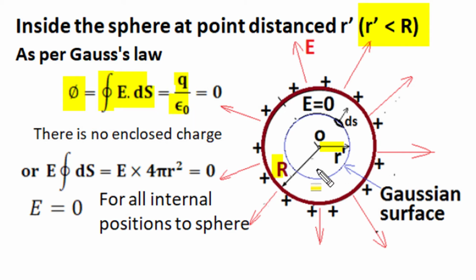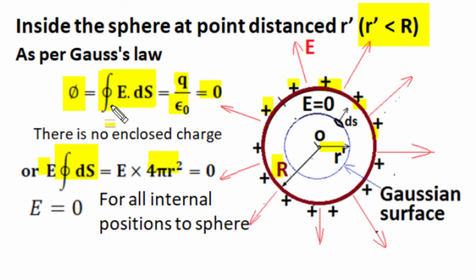Since in a conductor sphere, whether it is solid or hollow, all charge exists only on the outer surface, there is no internal charge presence. So within this Gaussian surface, whatsoever the volume we are enclosing, there is no charge, so enclosed charge is 0, so this integration or total flux coming from Gaussian surface becomes 0. Now due to symmetry, E vector and area vector could be taken in an alignment, and E could be taken as constant over this Gaussian surface, so E as a constant when brought out of integration, this becomes integration of Gaussian surface area, and it is 4 pi r dash square.